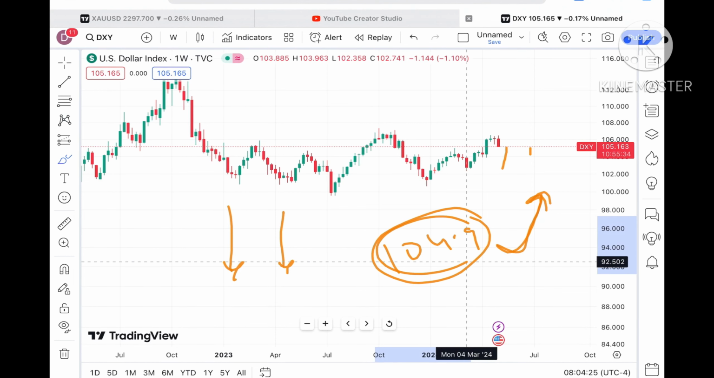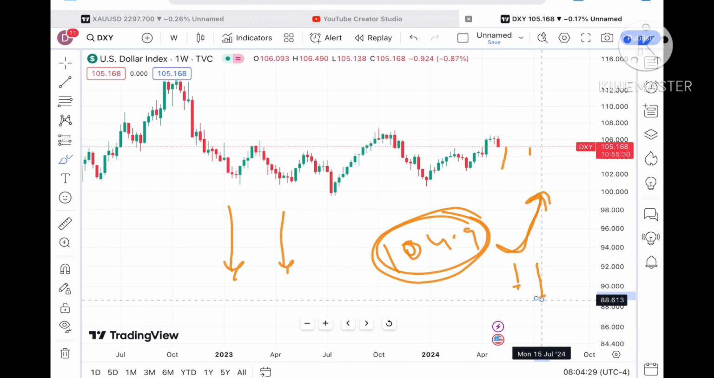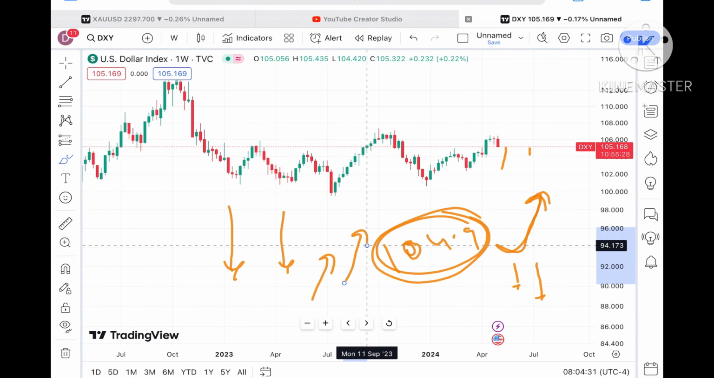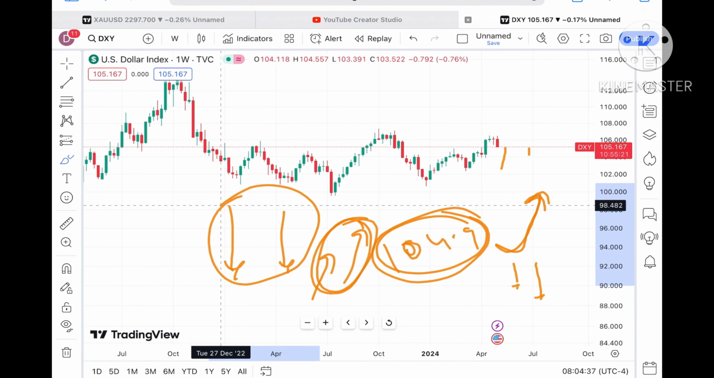Okay, but if the price started falling below this particular level of 104.9, then we will see it will go further low, and then the price of gold can go further upside. Okay, other factors are also responsible, but this is the main thing. So you have to understand.